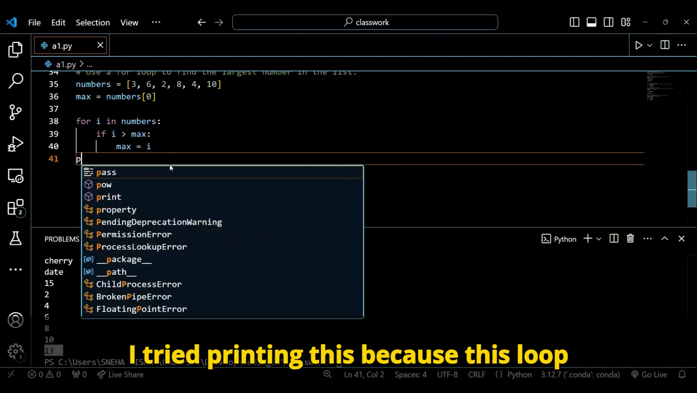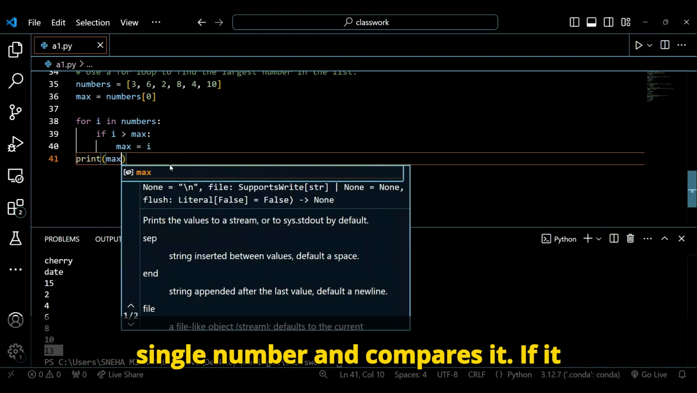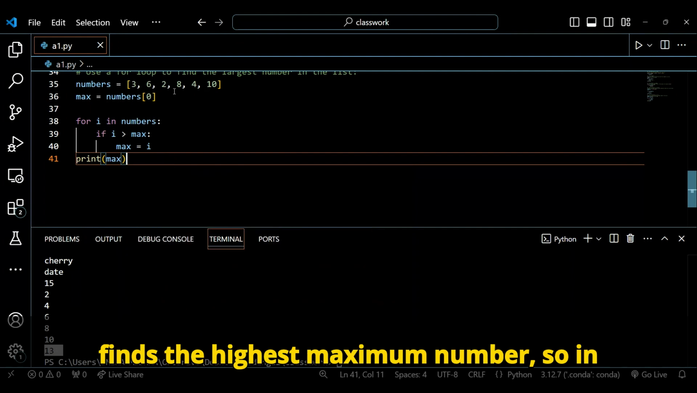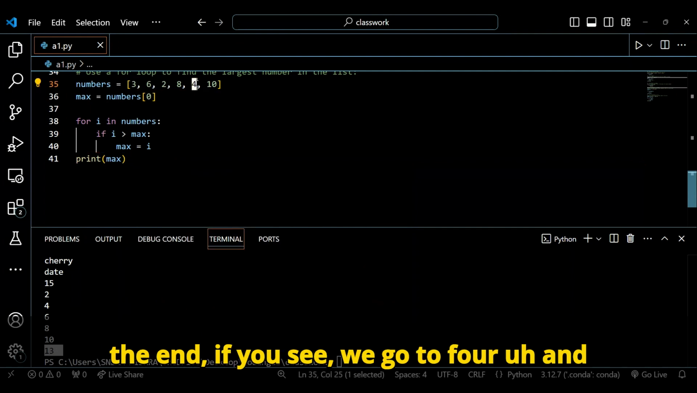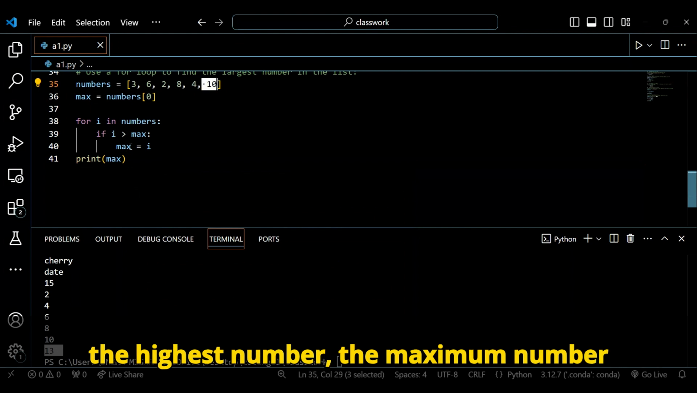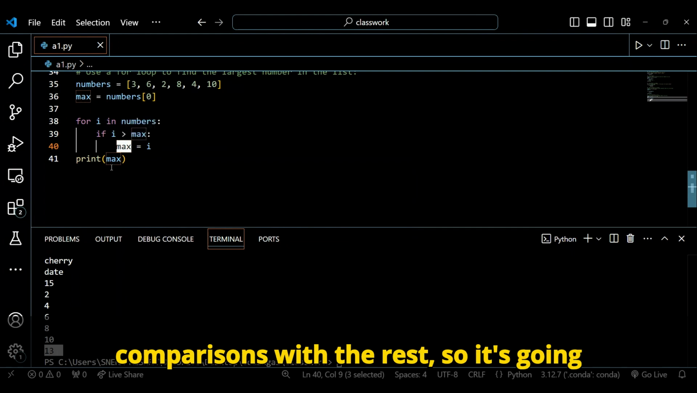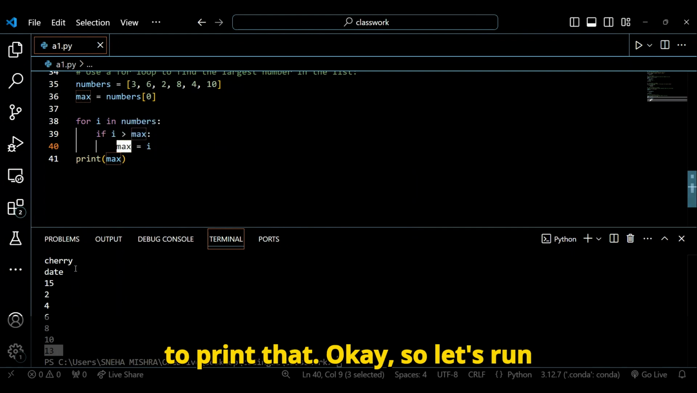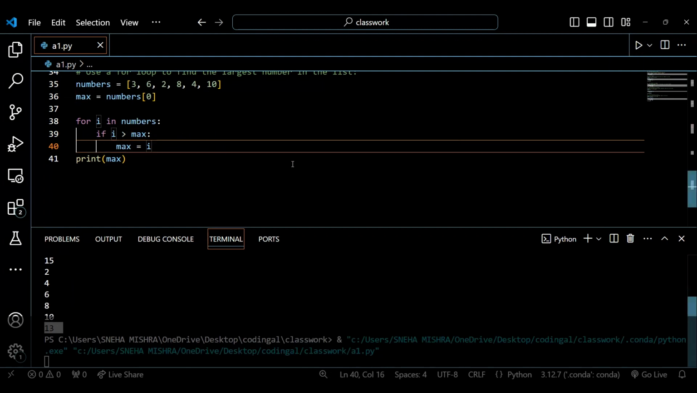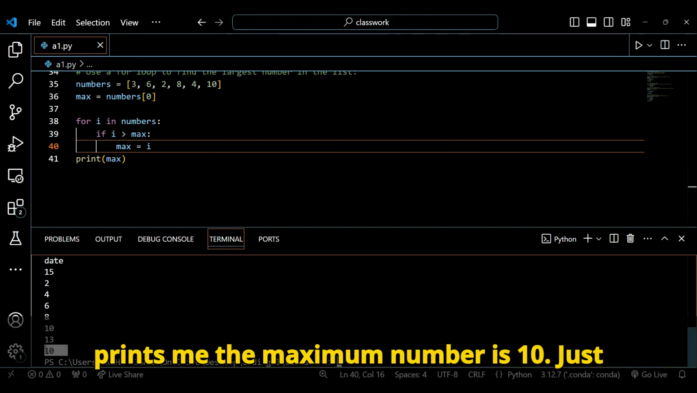Finally, I try printing this, because this loop goes through every single number and compares it. If it finds a higher number, it updates the max. In the end, we go to 4, and then finally we go to 10. So 10 being the highest number, the maximum number, is stored in the end after the comparisons with the rest. So it's going to print that. Okay, so let's run this and check the output. Alright, so it just prints that the maximum number is 10.